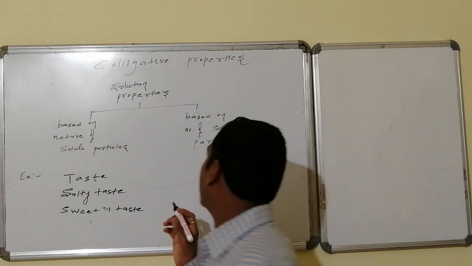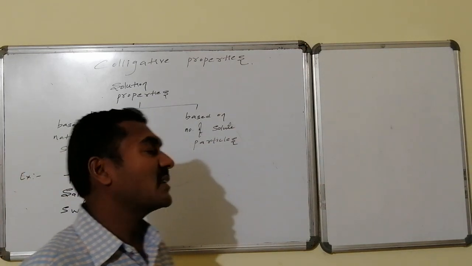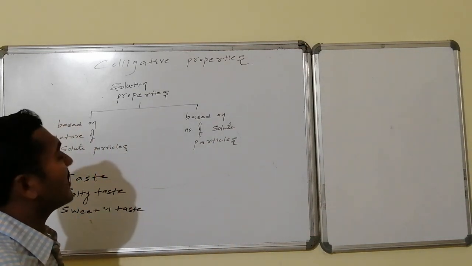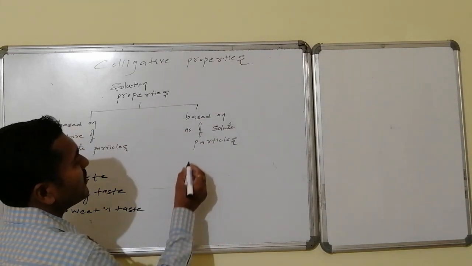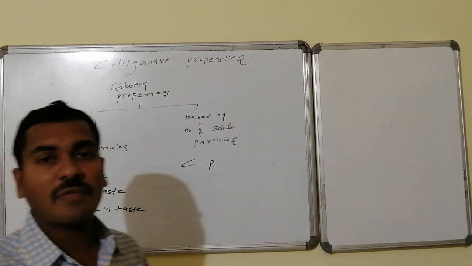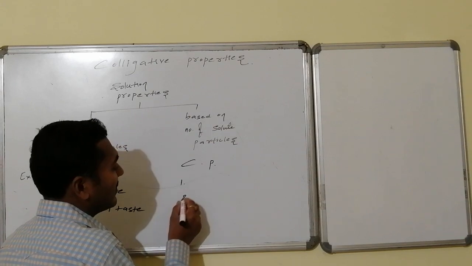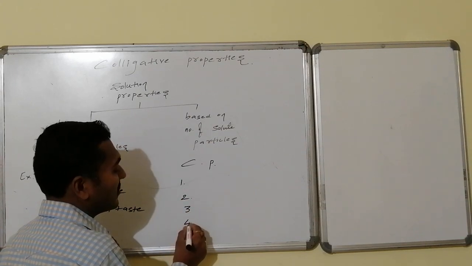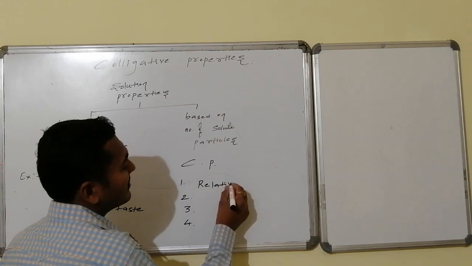Thus, based on the number of solute particles, there are certain properties existing for the homogeneous mixture, that is the solution. Those properties are said to be colligative properties, in short form CP. These properties are four: 1, 2, 3 and 4. Number 1 is relative lowering in vapor pressure.